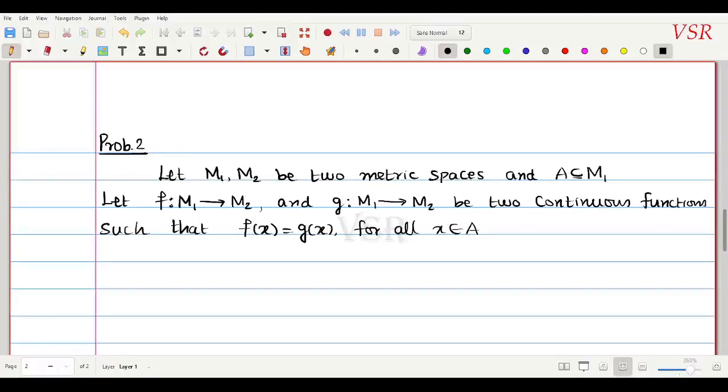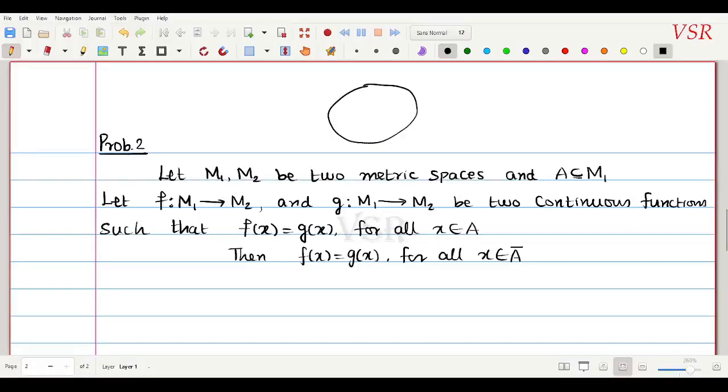Then f of x equals g of x for all x belongs to A closure. I will prove that they are equal on A closure as well. Something more interesting: if they are equal on the small domain, they are equal on the bigger domain. This is my M1, this is my M2. Here we have a function f and a function g. Suppose this is my A.